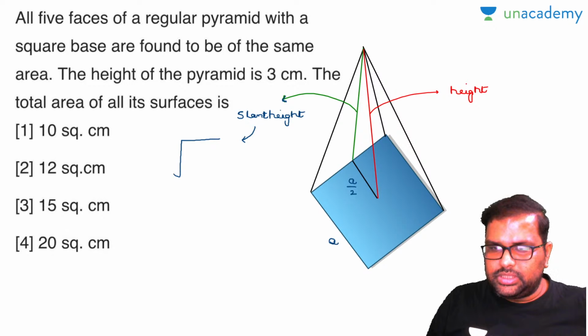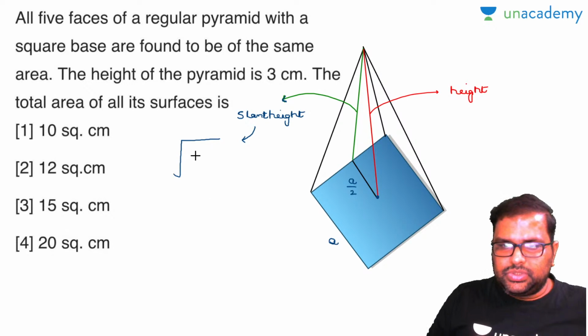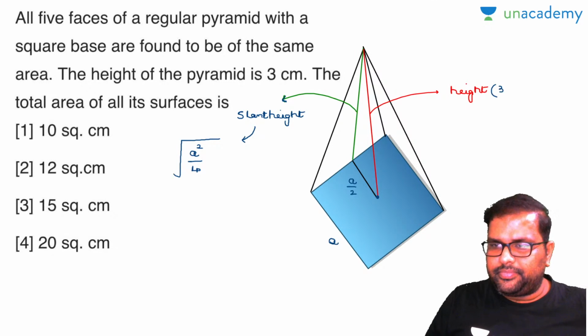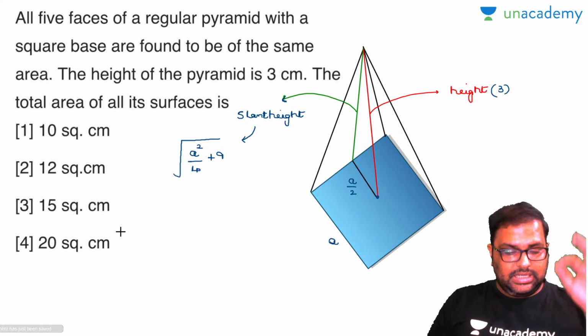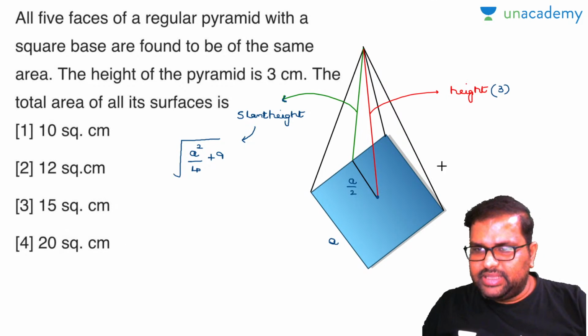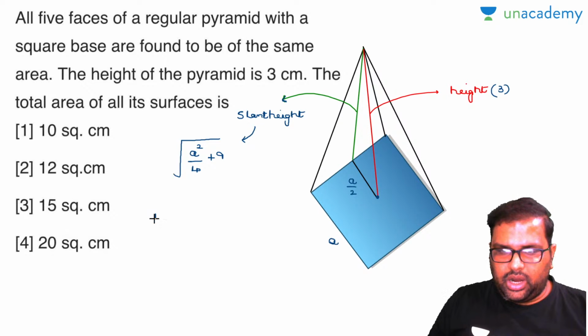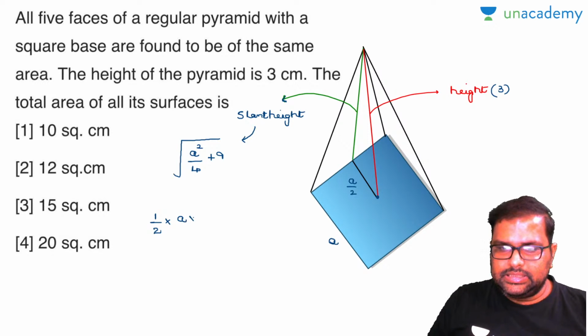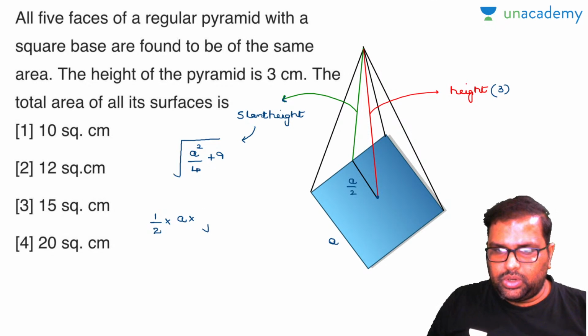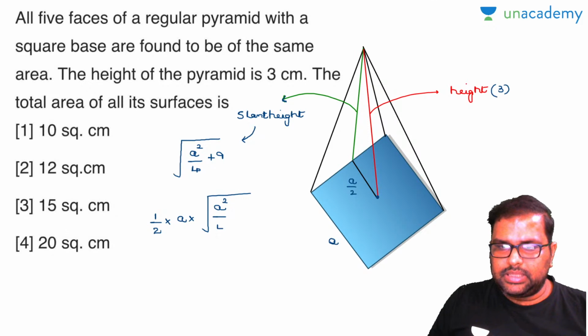How many of you understood this? This is the middle of the base. So A square by 4 plus the height of the pyramid, which is given as 3, so plus 9. Am I right or wrong? Done. So let's find the triangular face area. Everybody knows half into base. Base is nothing but A. Height is nothing but this slant height. So root of A square by 4 plus 9.